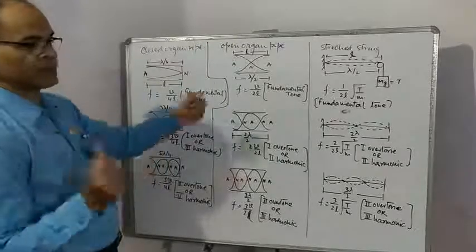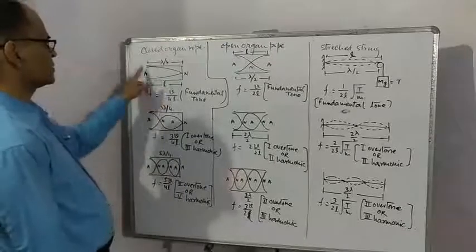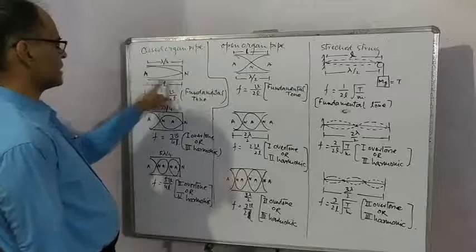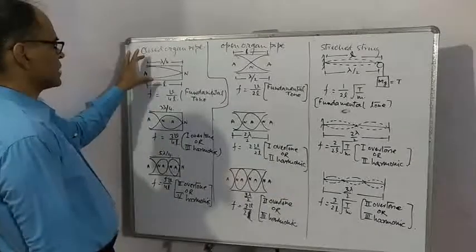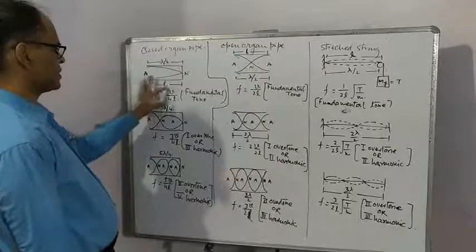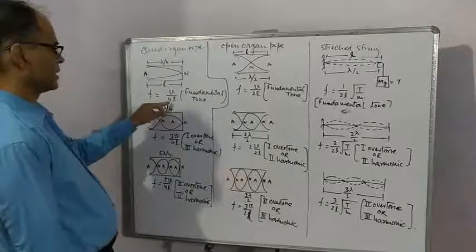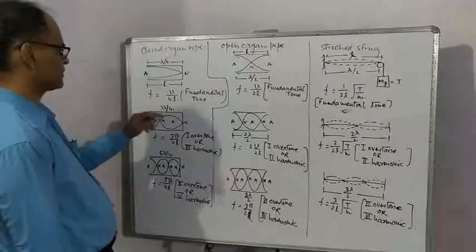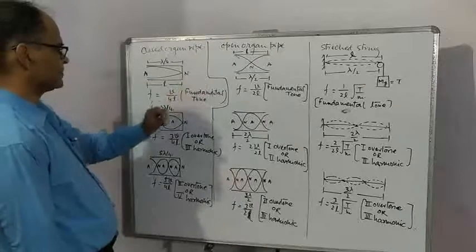Length of one wave is lambda. Since it is 1/4 wave, this length is lambda by 4, and length of the tube is L. In this situation, minimum frequency is obtained, and this frequency is given by the formula f is equal to v by 4L. V is the speed of sound, L is length of tube. This minimum frequency is called fundamental tone.